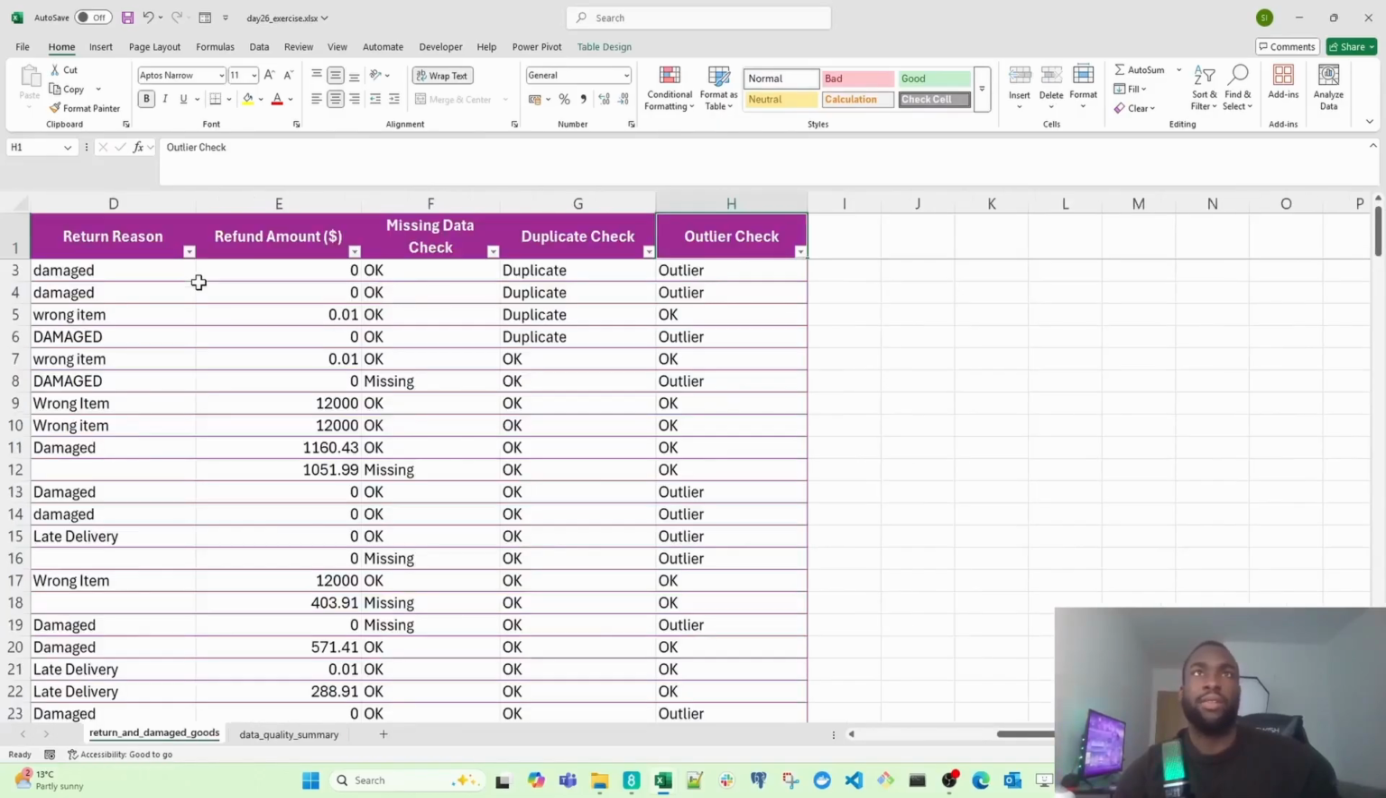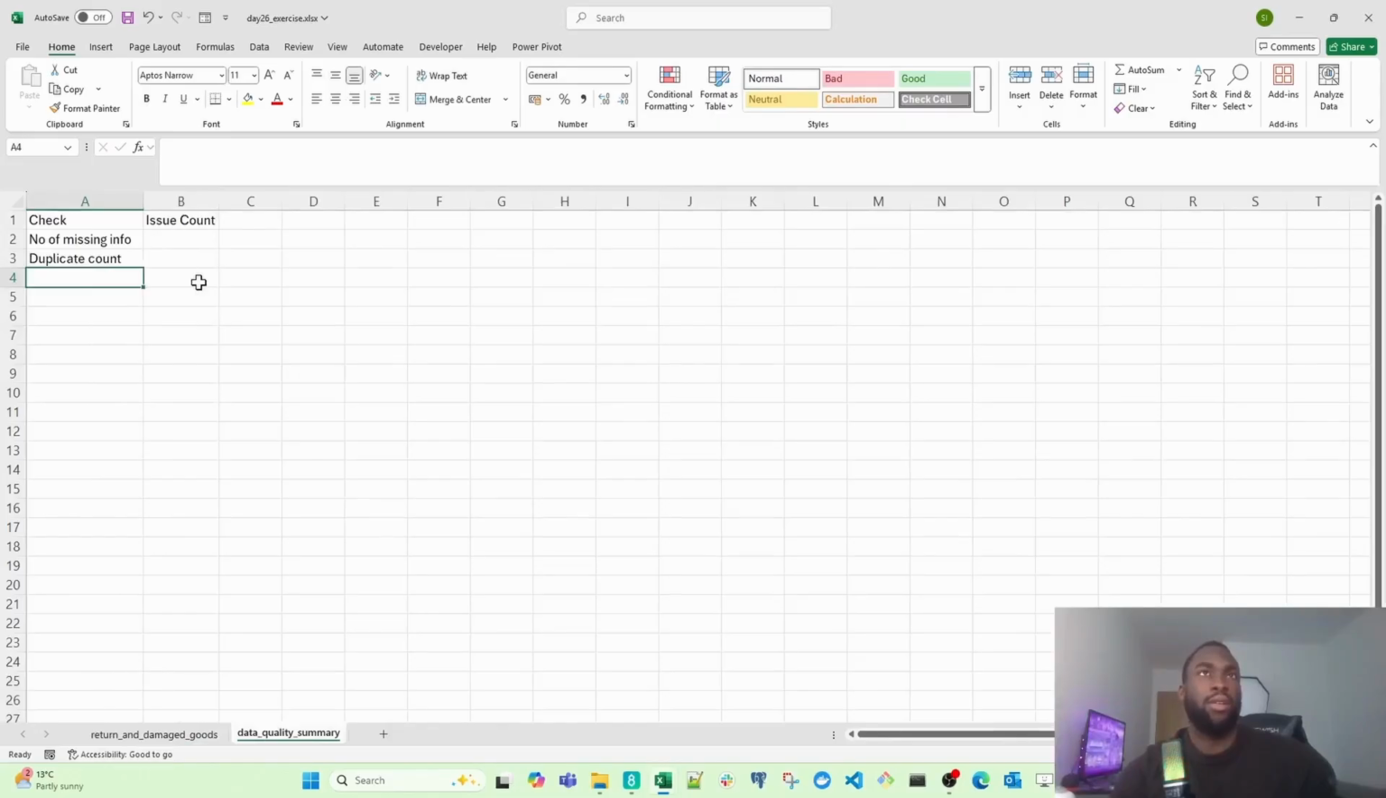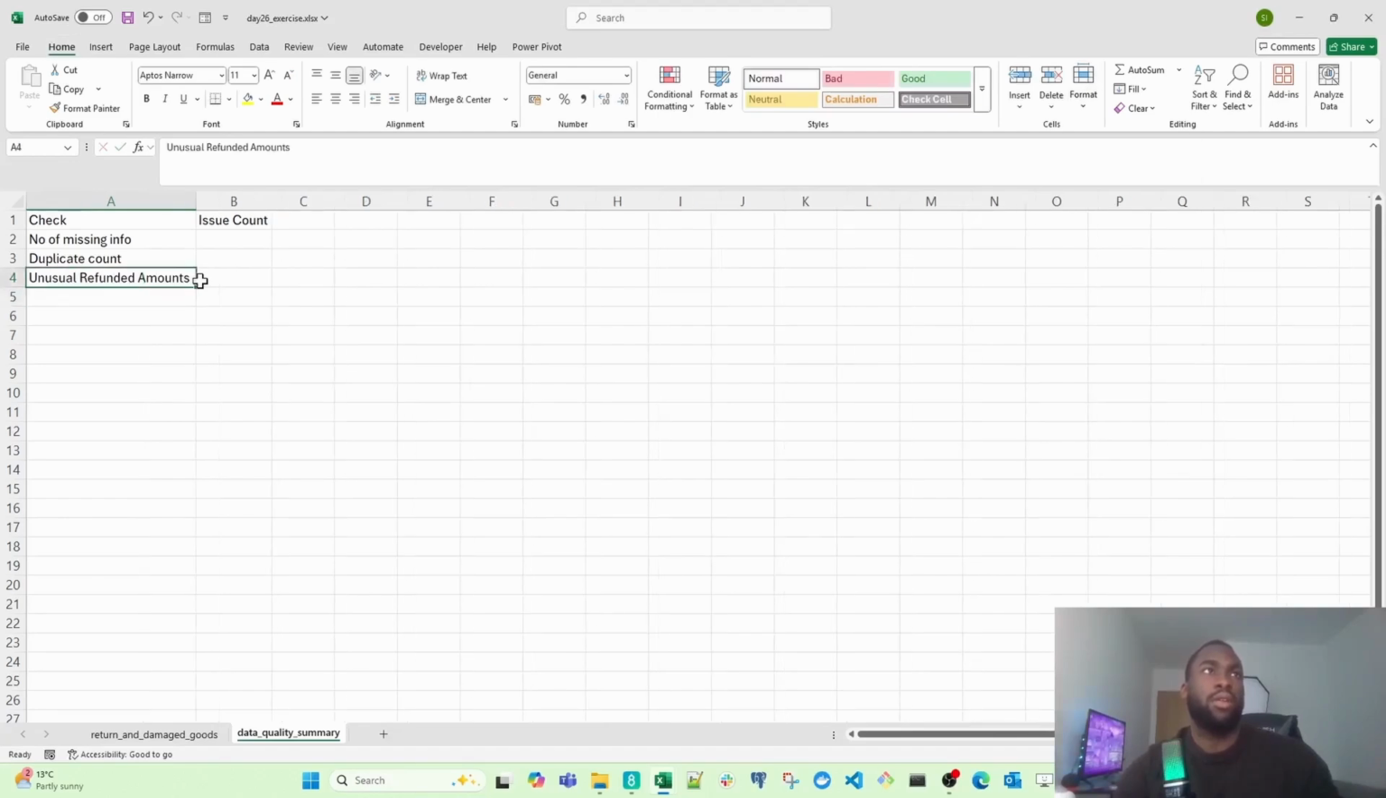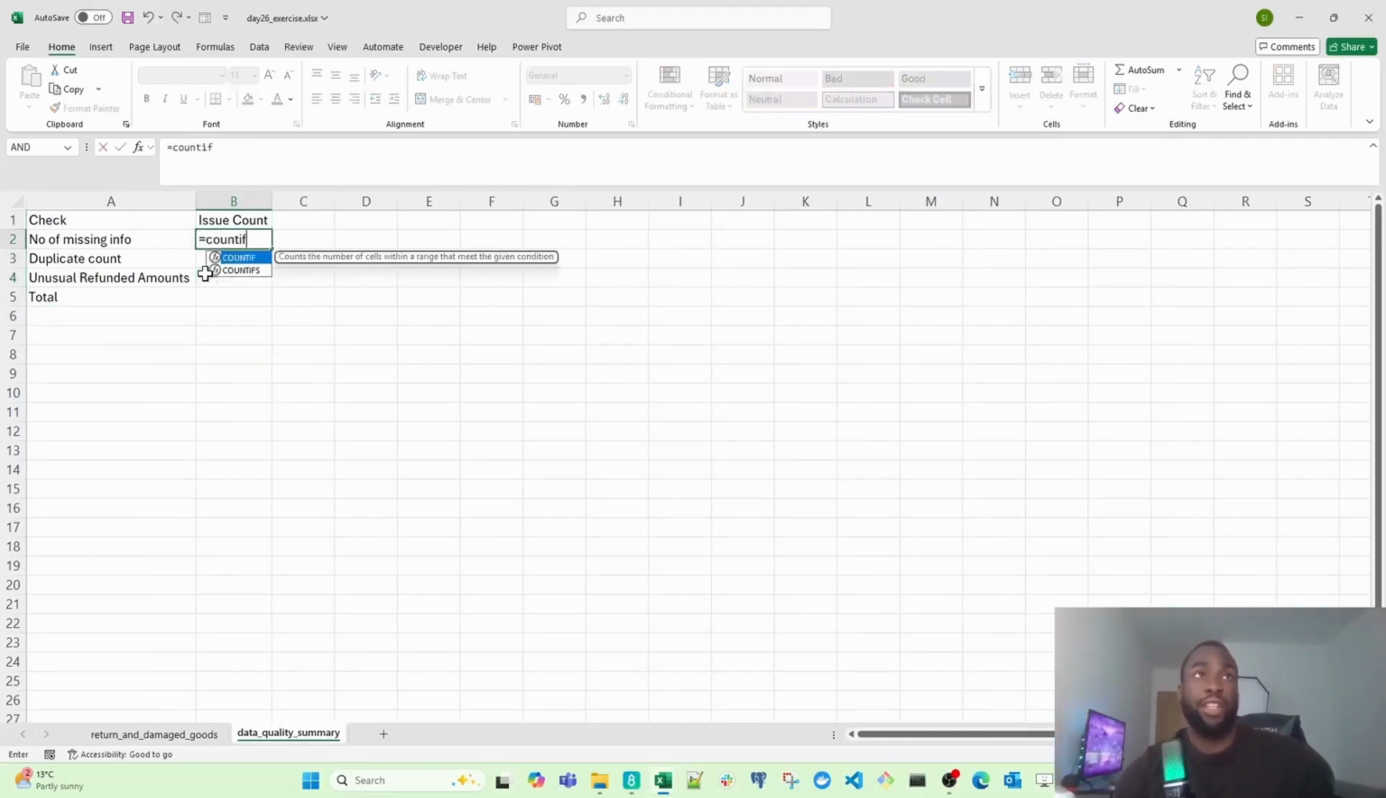I believe it's outliers. Okay, so we'll say unusual refunded amounts. Okay, then write total for this one. So we can count the sum of all the issues we found. Okay, so let's use our COUNTIF function again.